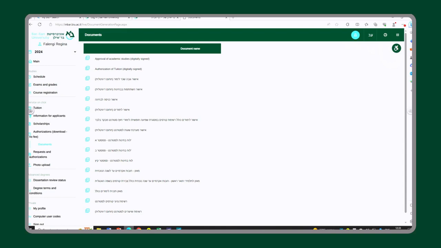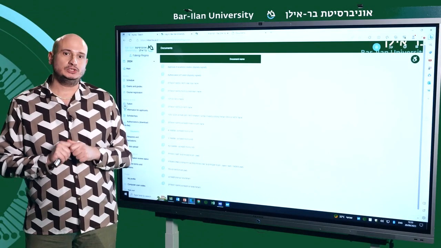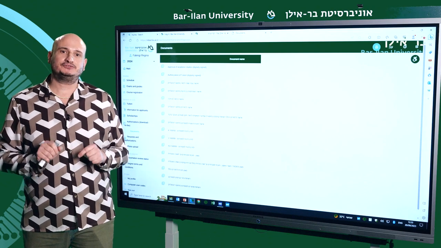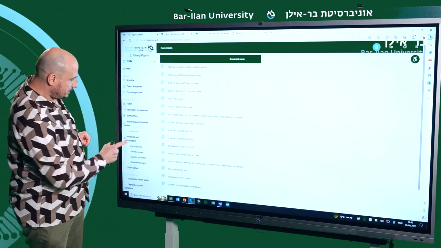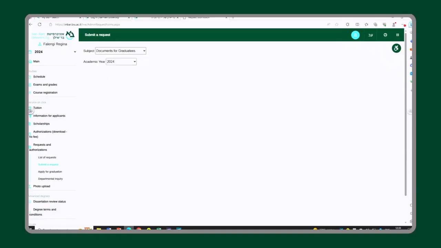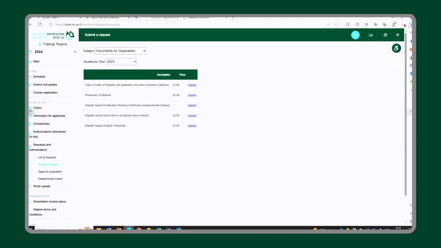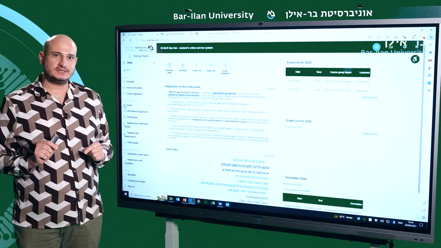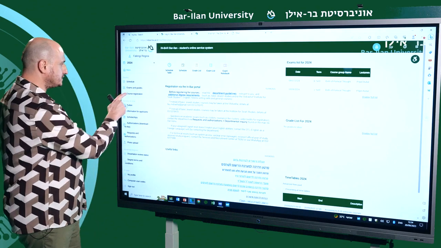Keep an eye on your financial balance. Settle your tuition fees. We'll delve into it later. Submit different requests. And during the designated time slots, enroll in your chosen courses here.